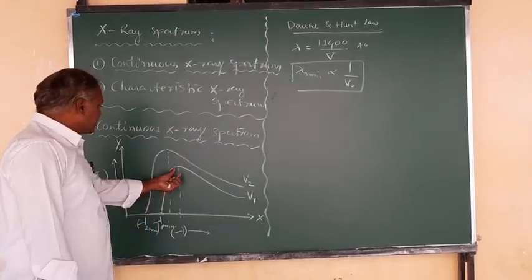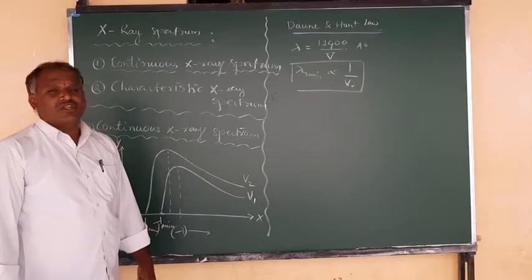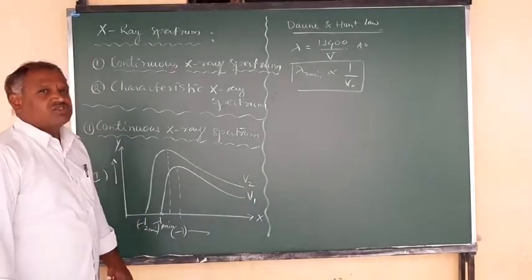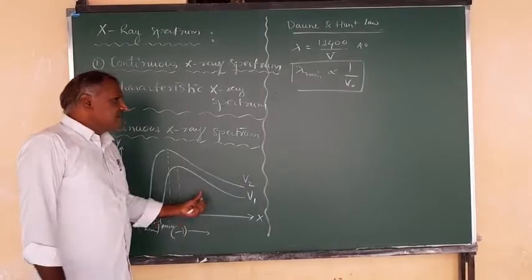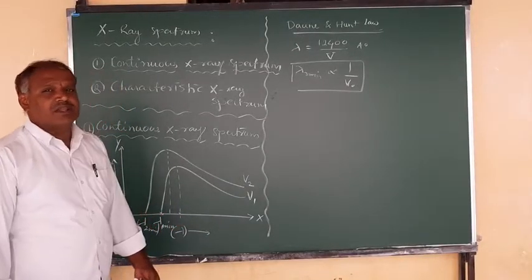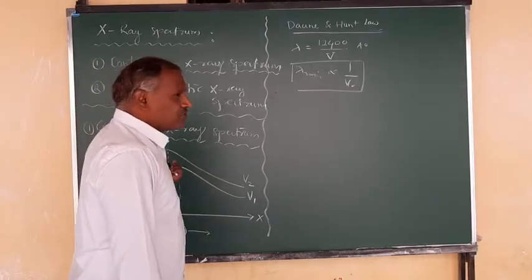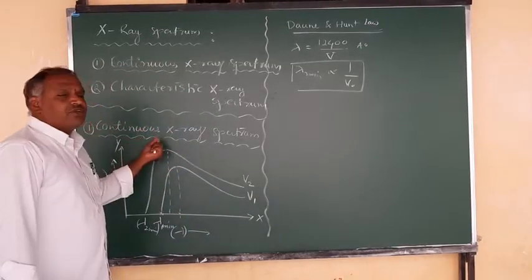Here the intensity or wavelength is related to which one? The operating potential or accelerating potential. As the accelerating potential increases, the lambda minimum value or cutoff wavelength decreases in that X-ray spectrum, right? So this is what you observe in this continuous X-ray spectrum.